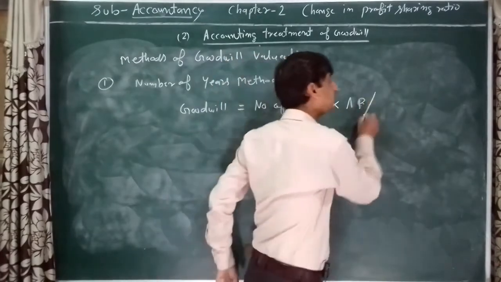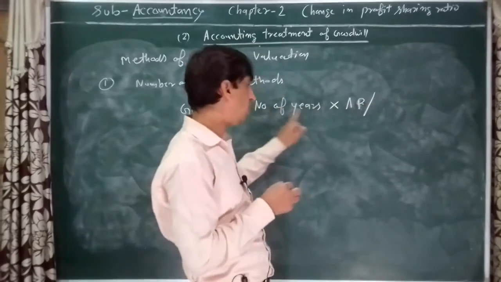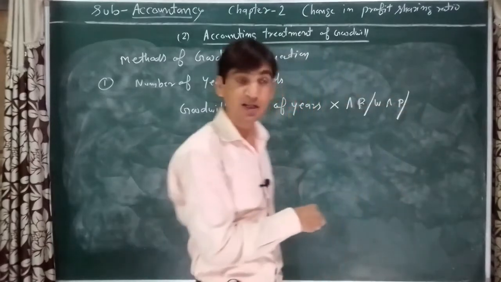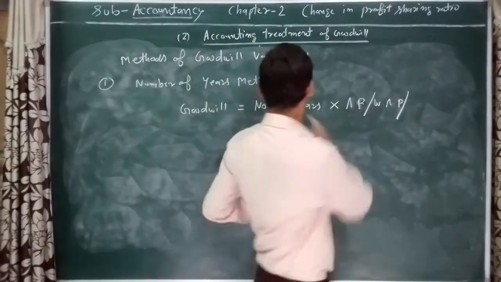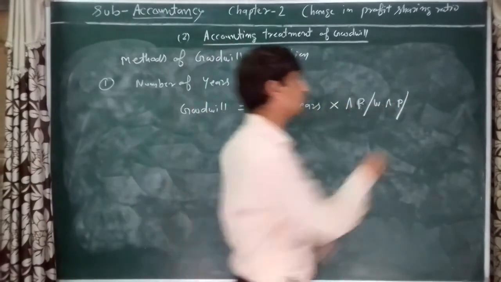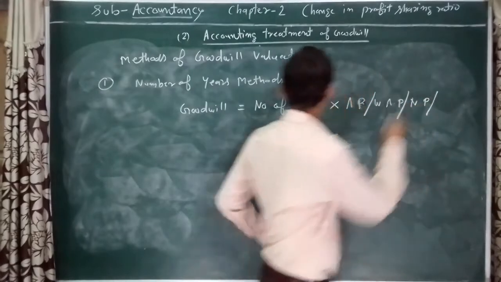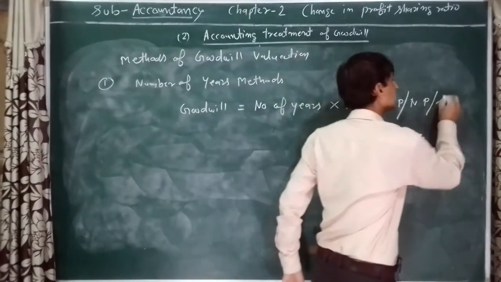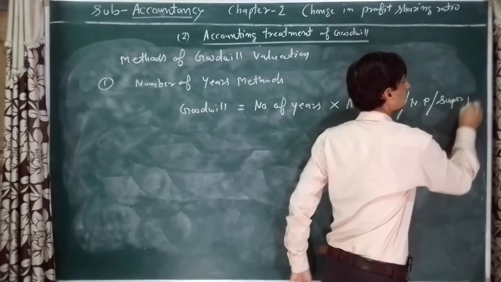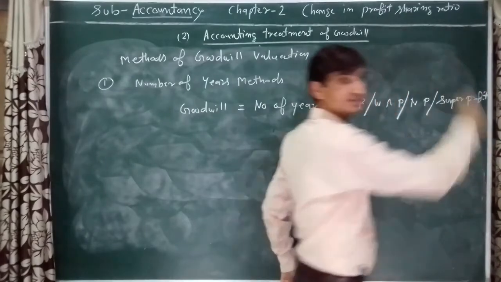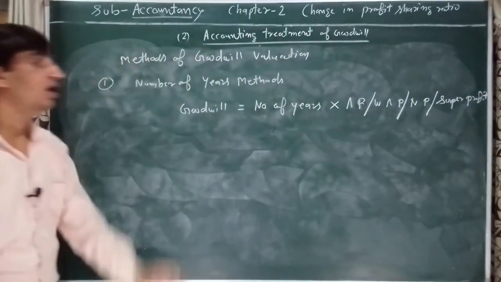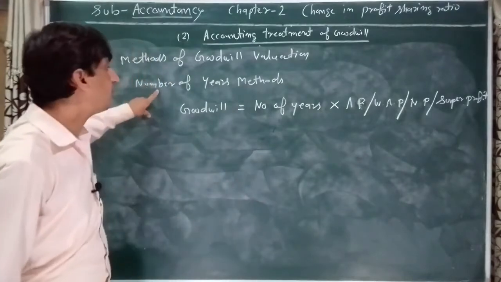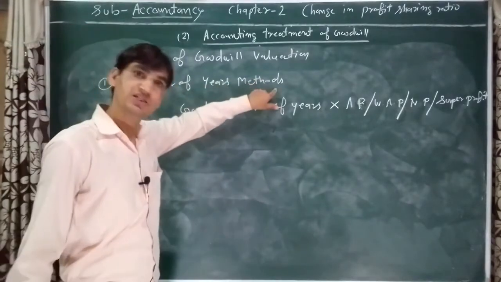If we are using weighted average profit, number of years into weighted average profit. Is it clear? If we are using normal profit, the number of years into normal profit. If we are using super profit, number of years into super profit. I hope you understood how the value of goodwill is calculated as per the number of years purchase method.